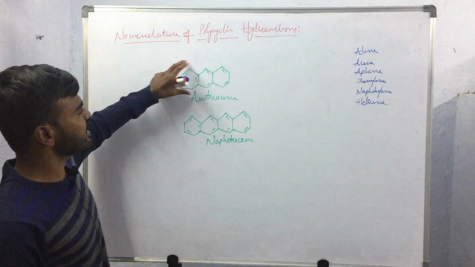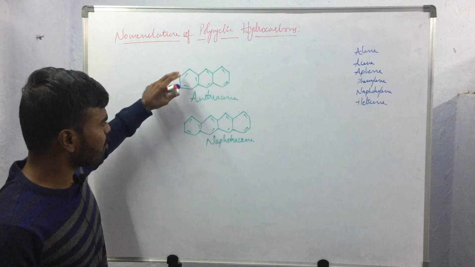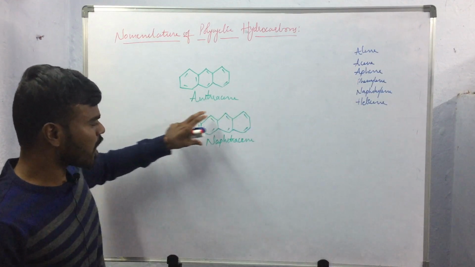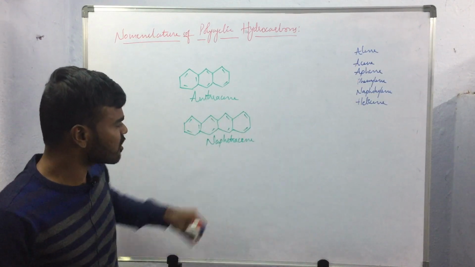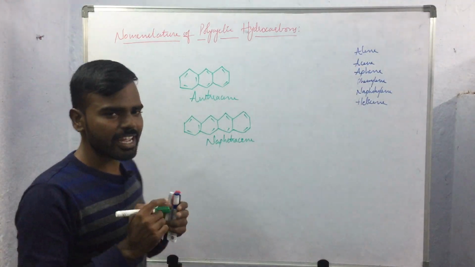So if three benzene rings are orthofused in a linear arrangement, the compound will be called anthracene. If four benzene rings are orthofused in a linear arrangement, the compound will be called naphthacene. These both are trivial names.